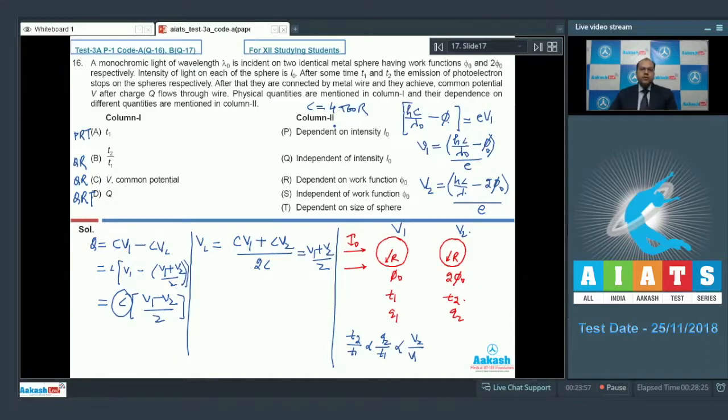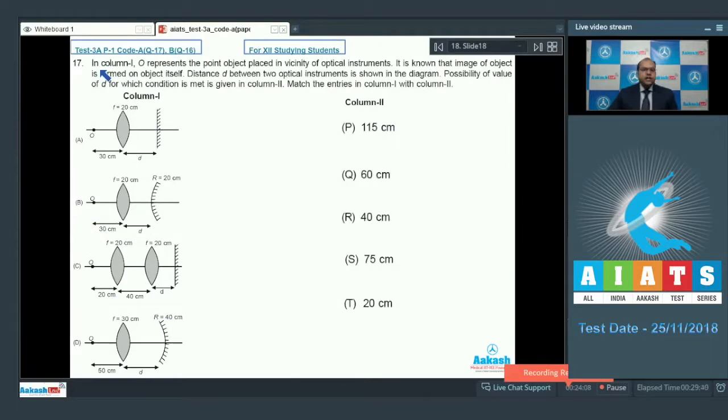Let's move to question number 17. In question number 17, in column 1, O represents the point object placed in the vicinity of the optical instruments. It is known that the image of the object is formed on the object itself. Distance D between the optical instruments is shown in the diagram. Possibility of value of D for which the condition is met is given in column 2. Match the entries in column 1 with column 2.